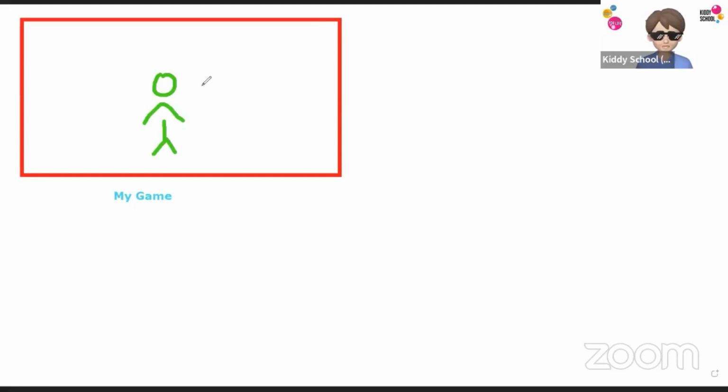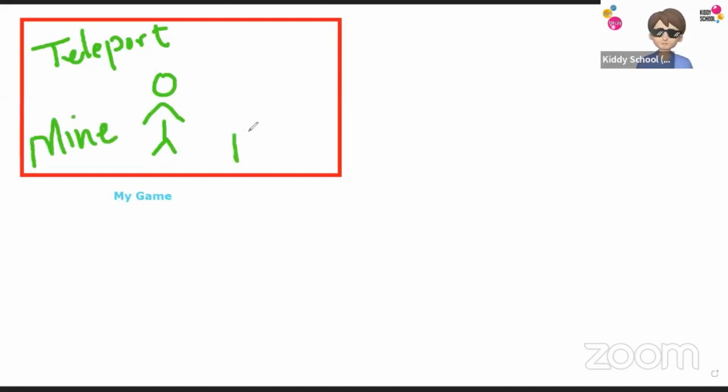So let's say I want my player to teleport to a new place, or tell me some of the cool things you would like to do pretty quickly rather than letting your character do it, like mining diamonds. Anything else? I would like to build, because that's really hard, picking up materials and building things. What else?